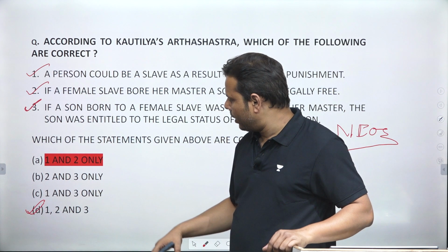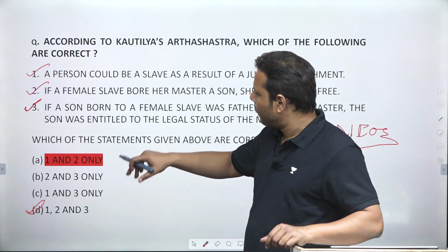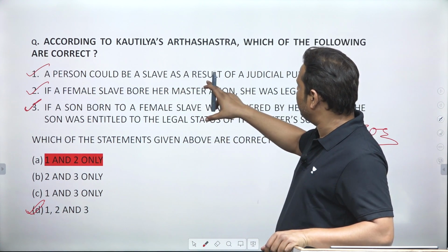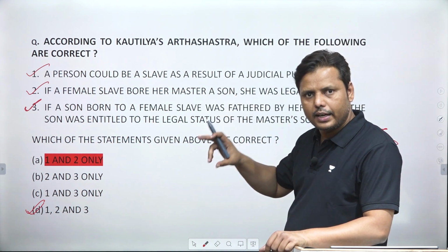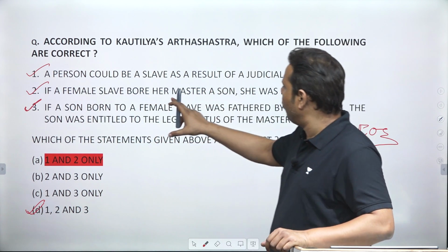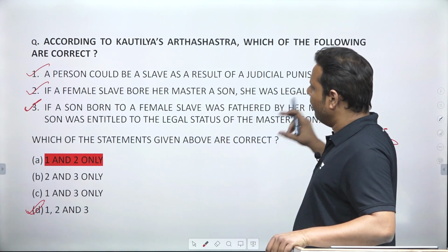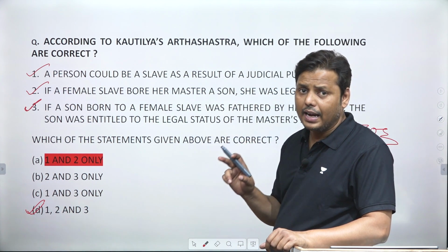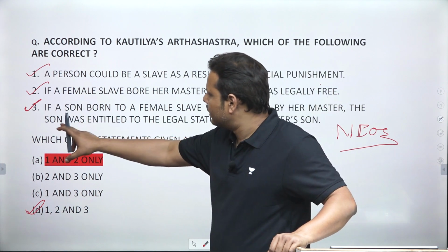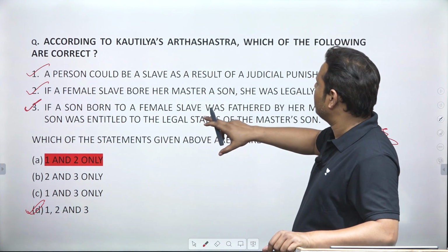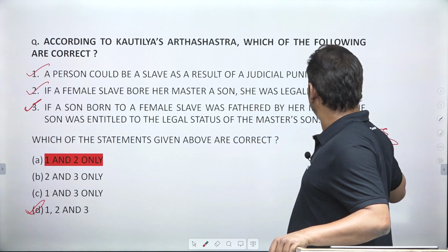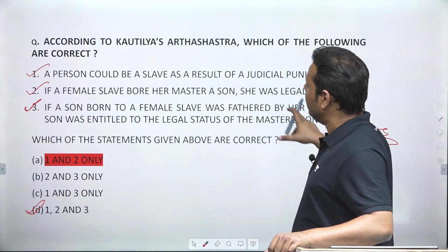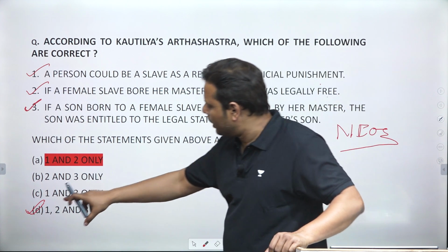Again, I'm so sorry for the inconvenience, but it happened by mistake. As I told you, yes, all the 3 statements are correct. A person could be slave as a result of judicial punishment. It's a correct statement. If a female slave bore her master's son, she was legally free. This is again a correct statement. And as I told you, these kinds of statements have been directly written in Arthashastra. As third statement, if a son born to a female slave was fathered by her master, the son was entitled to the legal status of the master's son. This is again a correct statement. So all the three statements are correct.